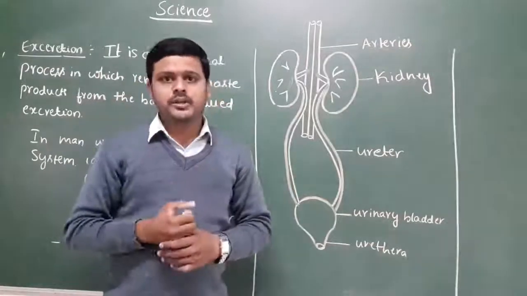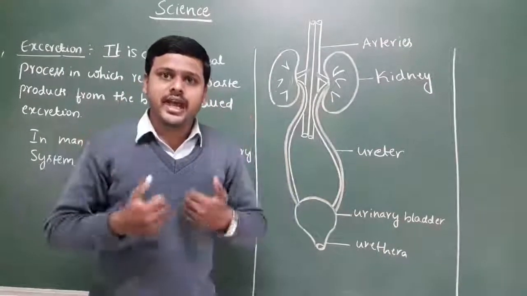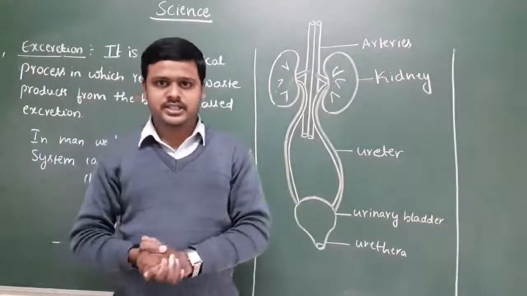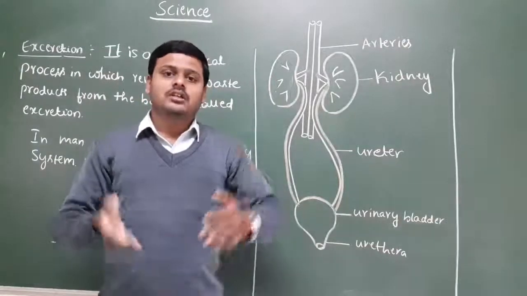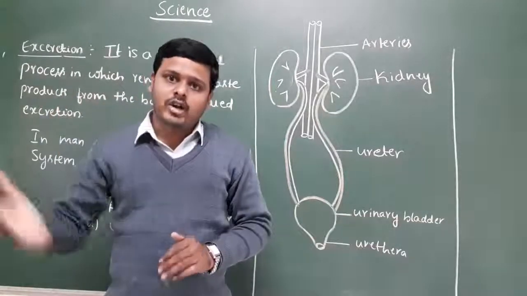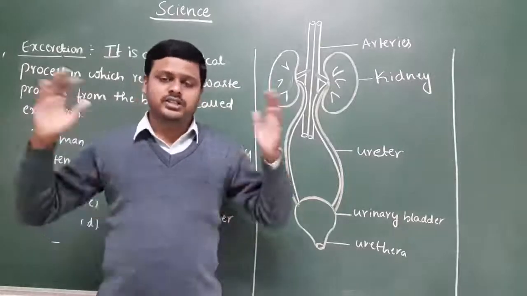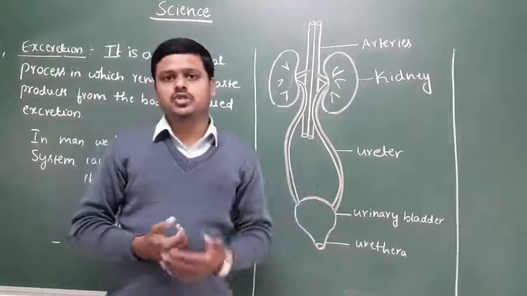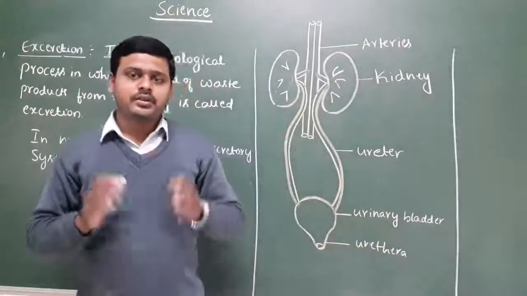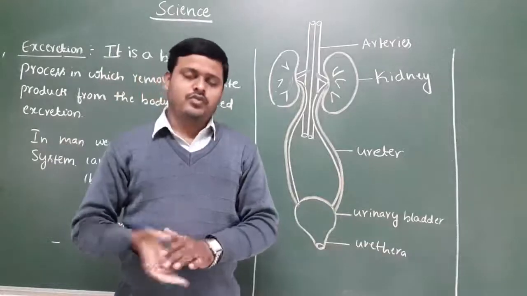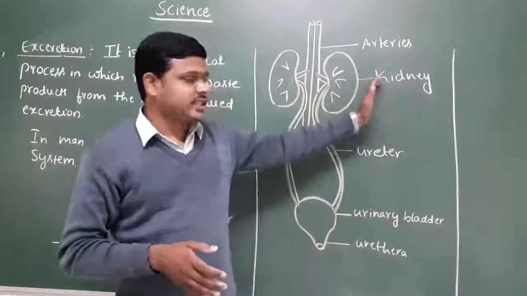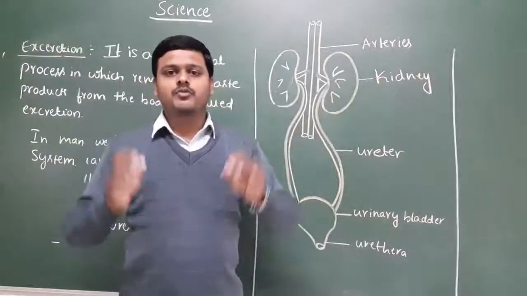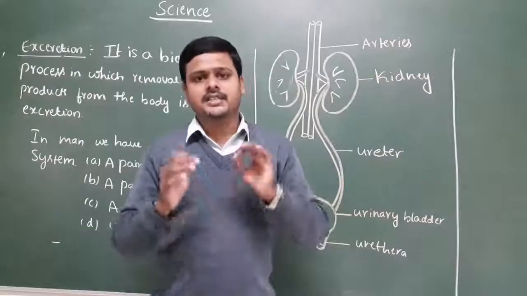In the human body, we have a separate excretory system to remove the nitrogenous toxic substances. I hope you understand. Other organisms also have similar systems, or it may vary. In plants also, the toxic substances are eliminated by various processes. In the human body, we have a separate excretory system for the elimination of nitrogenous waste substances. Okay, so first of all, what do you mean by excretion?